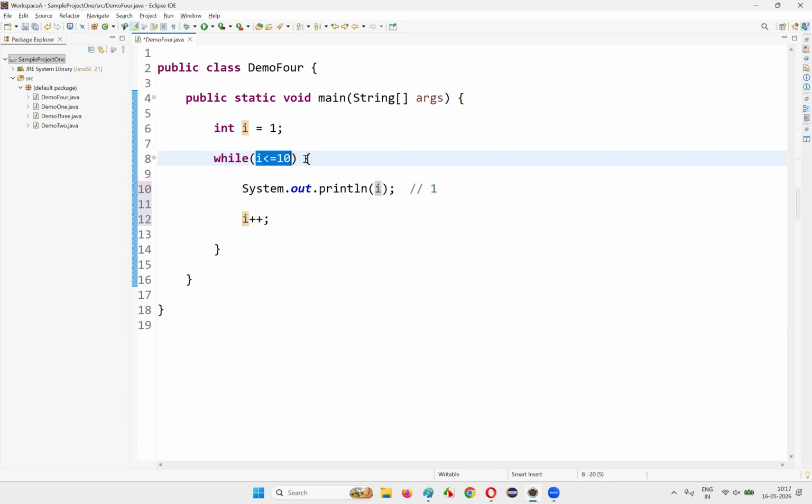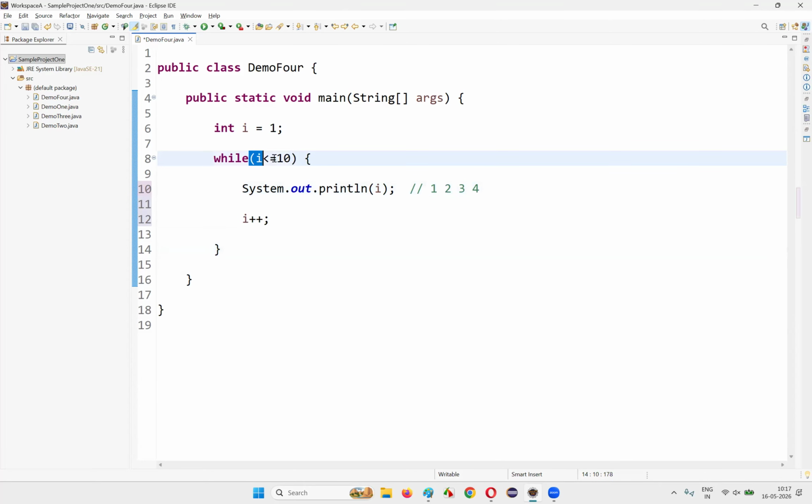2 is still less than 10. We'll go inside the while loop. Here 2 will be printed. When I print the value of i, the incremented value 2 will be printed. Now i++, i is going to become 3 by the time the control comes here. 3 less than or equal to 10 is still true. 3 will be printed. Now i will become 4 because of i++. 4 less than or equal to 10, true again. 4 will be printed.